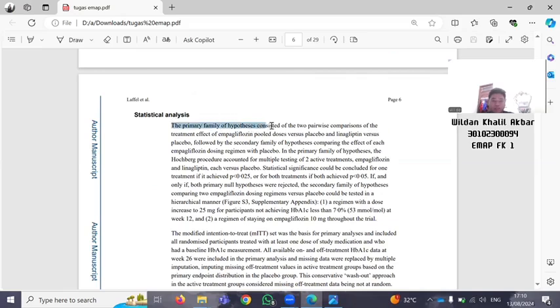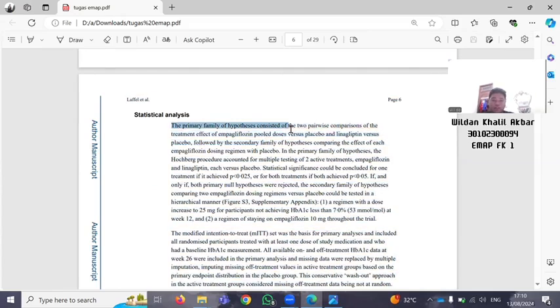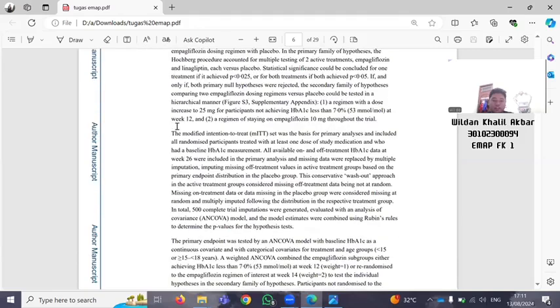Primarily from the primary family of hypothesis concept to pairwise comparison of the treatment effect of inflammation plus and then with placebo. This is the 11A. Next to the 11B. 11B is right there.